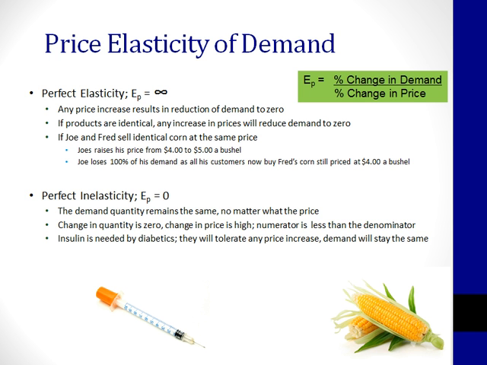Consider the drug insulin. Diabetics require it for survival. Without it, they would die. Therefore, diabetics would pay any price for this drug. So a 100% increase in price would result in a 0% decrease in demand. And this is when an item becomes perfectly inelastic.